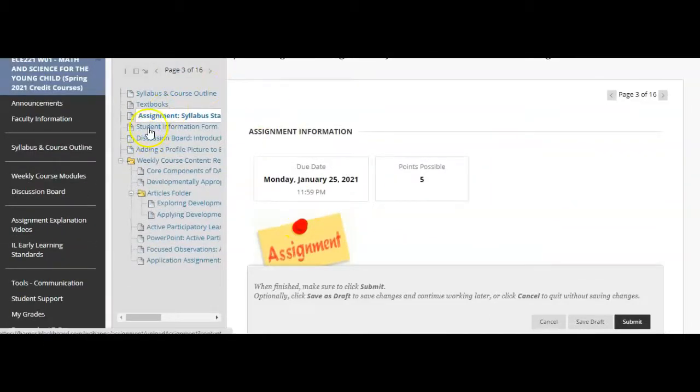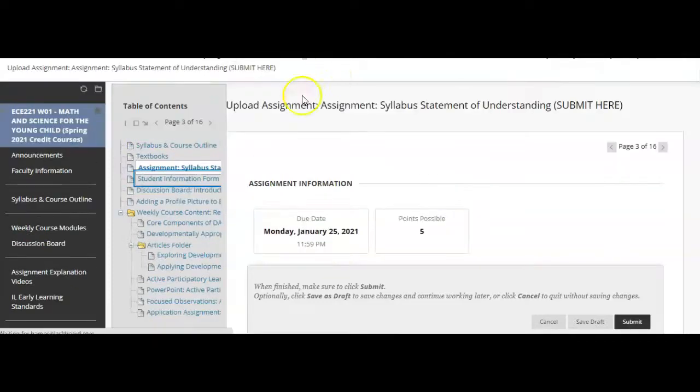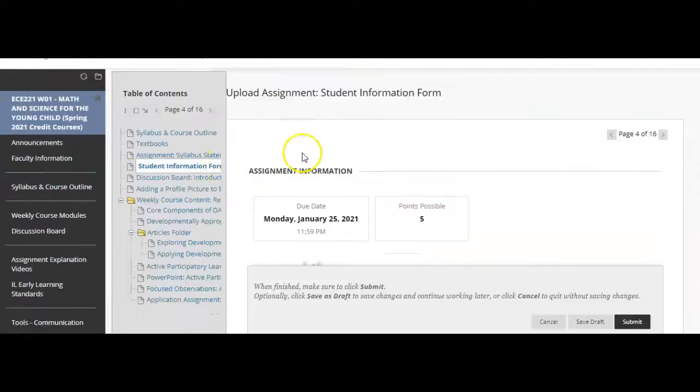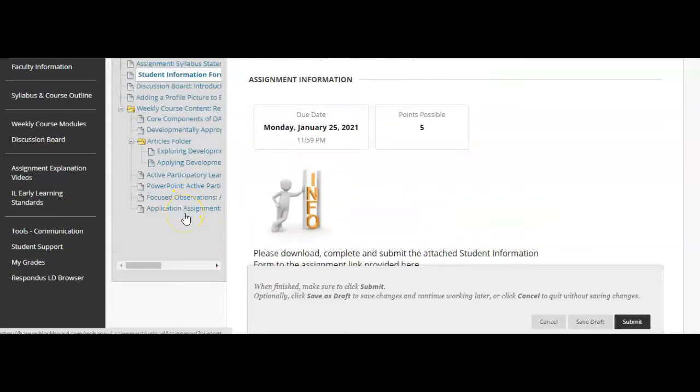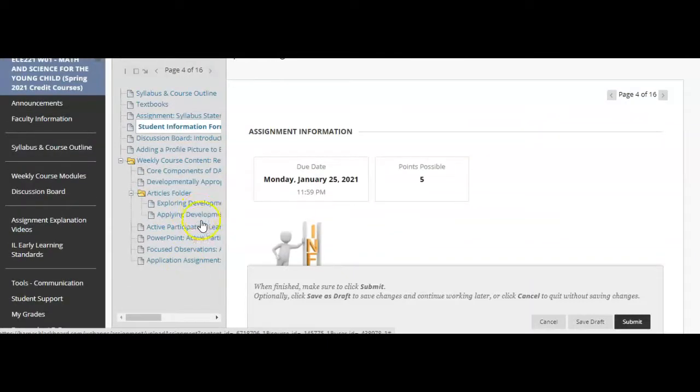The next thing you will need to complete for this week is completing the student information form. The student information form can be downloaded here, and then once you complete it, you'll resave it and attach to this assignment link. This student information form just gives me a little more information about you as a learner to help me make sure that I am customizing this course site for everyone in it so that you will all be successful.